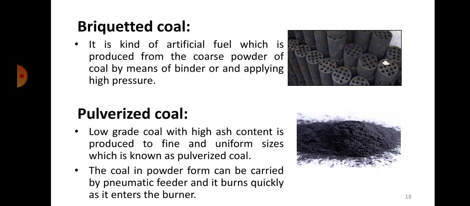Next one is pulverized coal. Pulverized means powdered. It is a low grade coal with high ash content, produced to fine and uniform sizes, which is called pulverized coal. The coal in powder form can be carried to a pneumatic feeder, and it burns quickly as it enters the burner. Whatever coal is available has been crushed and made into powder form, and that's why it's called pulverized coal. Then it is used in pneumatic feeders, and it can burn very quickly inside the burner.